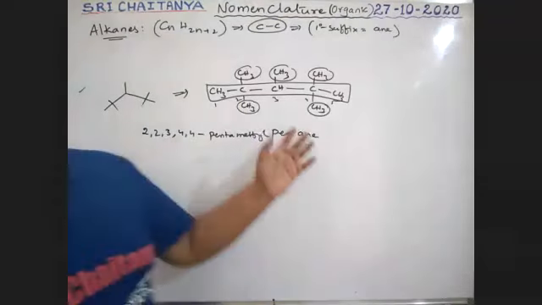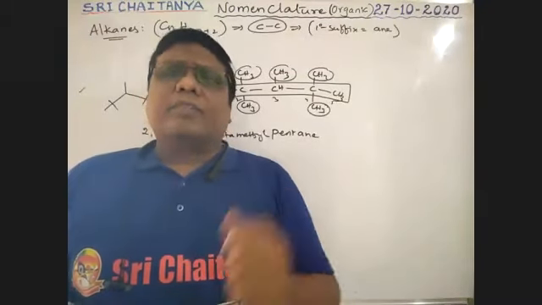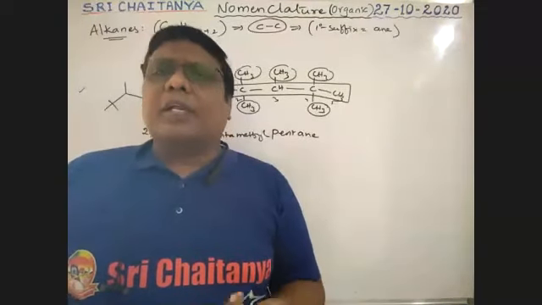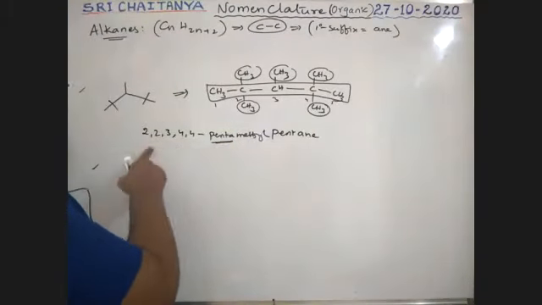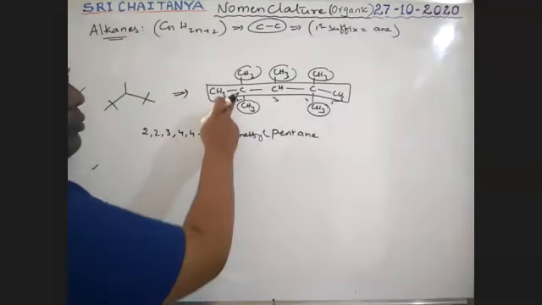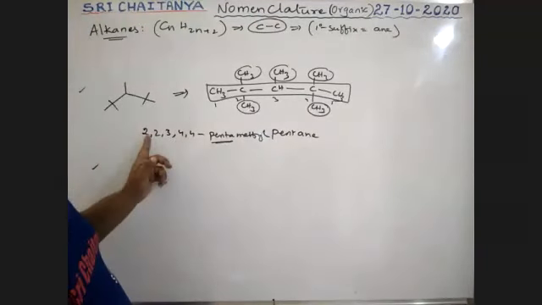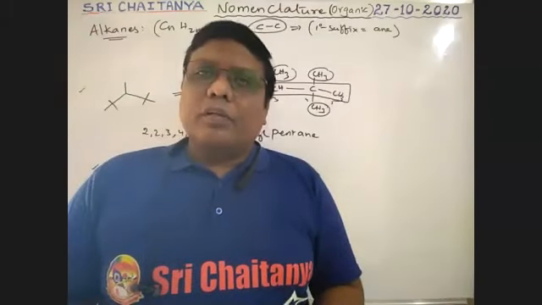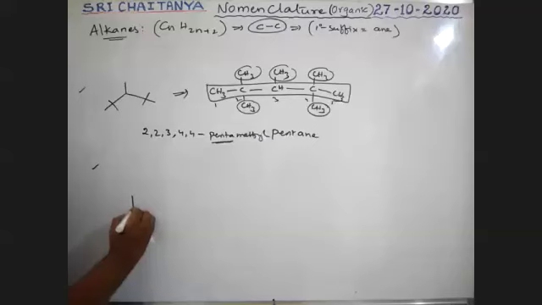All are methyl. Why should you repeat? Try to write it in one place. So 5 times, penta, pentamethyl. What are the positions? Penta means 5, so 5 numbers must be there. If the same substituent is at the same location, the number should be repeated. So that's why 2, 2, 3, 4, 4. Okay. So this is pentamethylpentane. Next. So how to write the name of this compound? See here, boys.